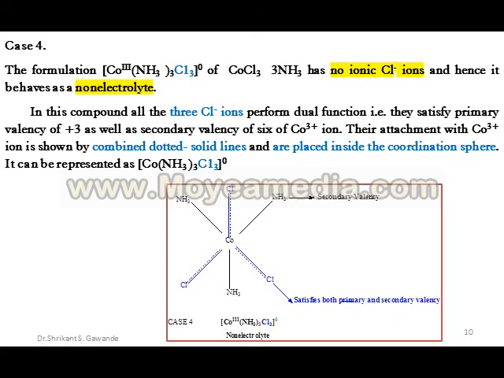Again, in this compound, all the three Cl− ions, highlighted in blue color and placed inside the coordination sphere, satisfy both the primary valency of +3 as well as the secondary valency of the central metal ion, cobalt, which is 6. Their attachment with the central metal ion is shown by combined dash solid lines. It is represented as [Co(NH3)3Cl3]0.